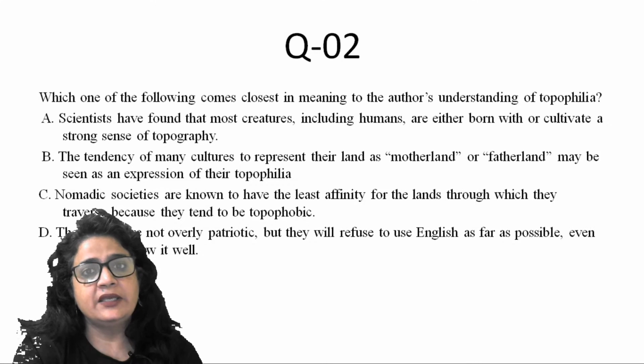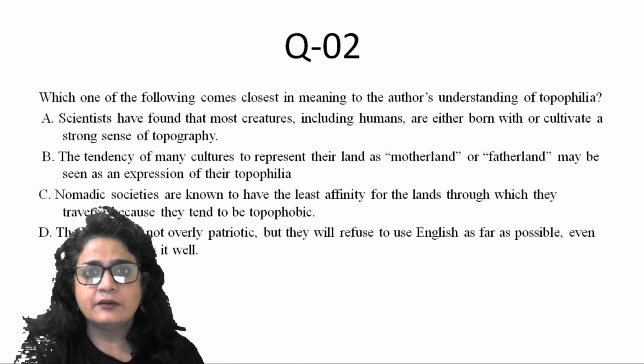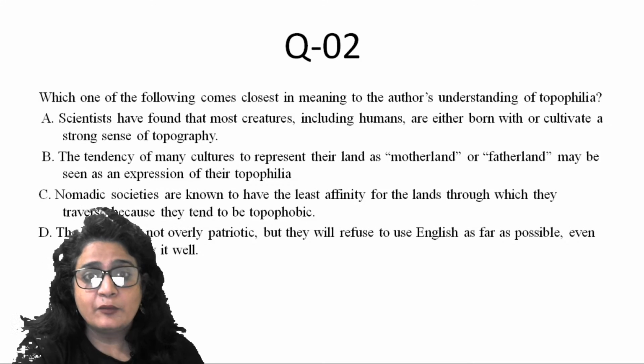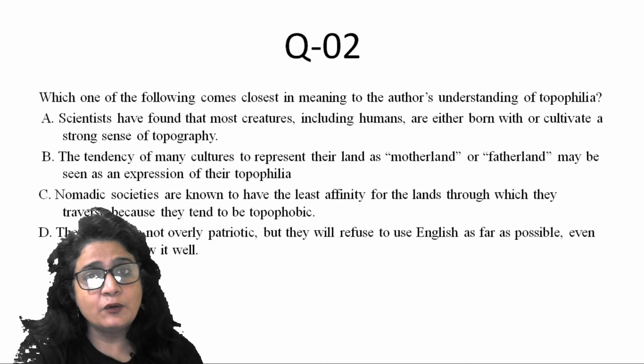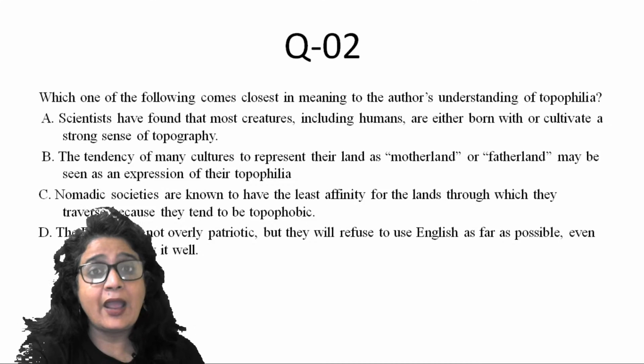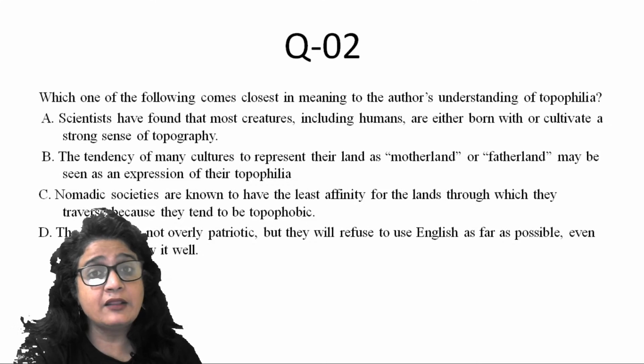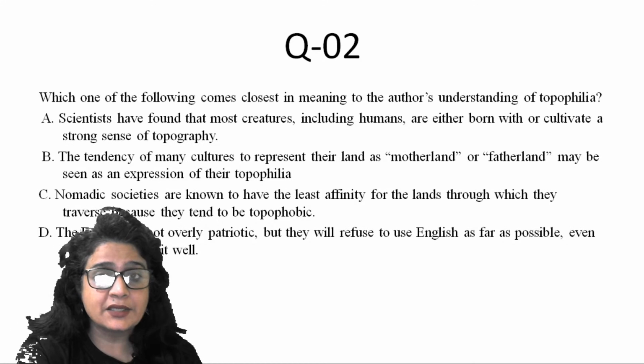But when this feeling is activated, they can suddenly understand their surrounding well, right? But they can be completely indifferent. So here, most creatures, including humans, are either born with or cultivate a strong sense of topography will not be the answer. And he very clearly said, people differ in their intensity and in their mode of expression, in their subtlety.